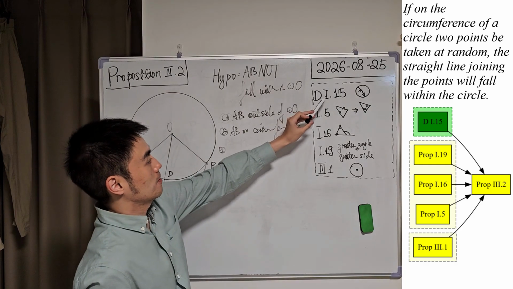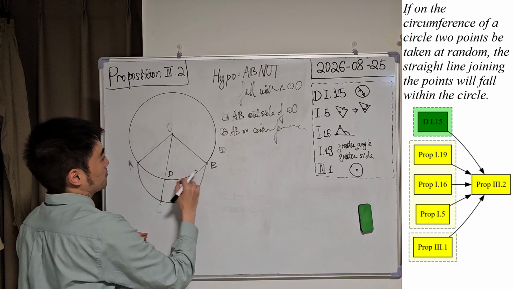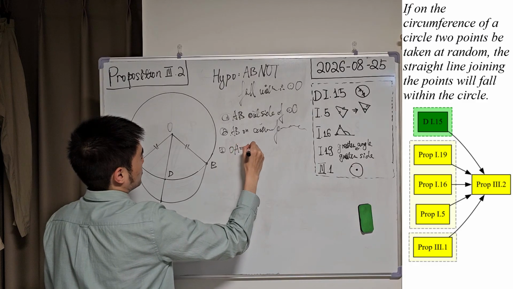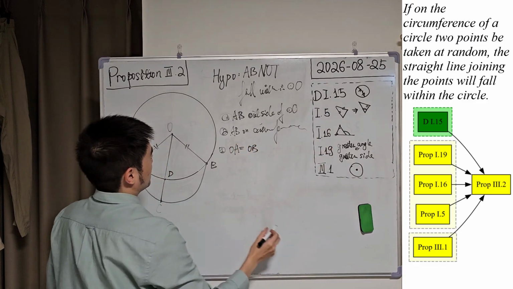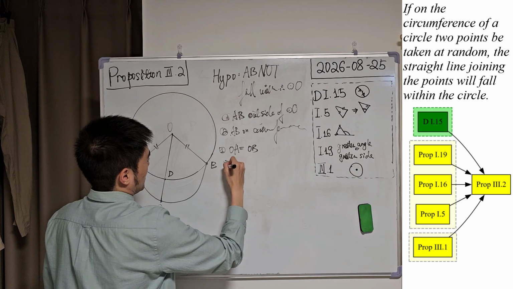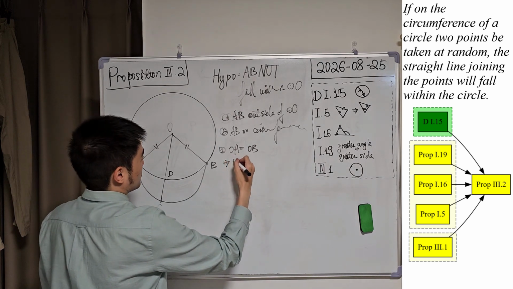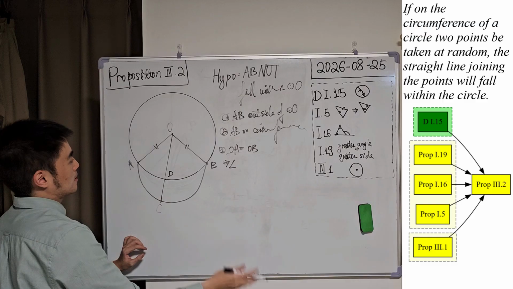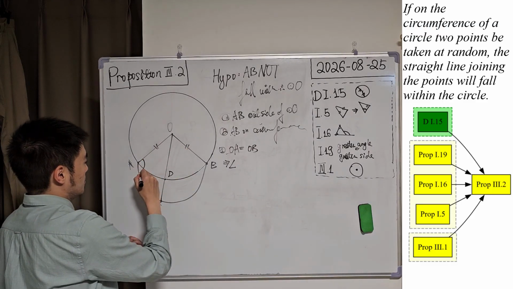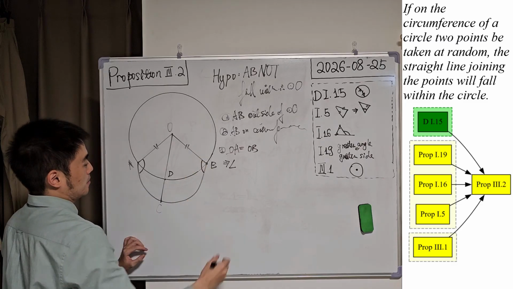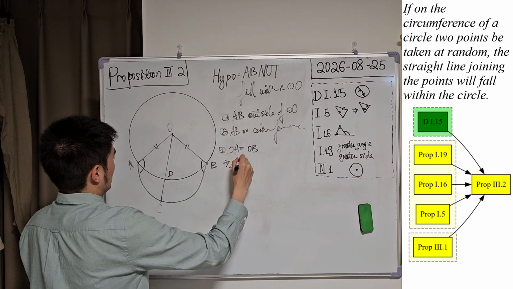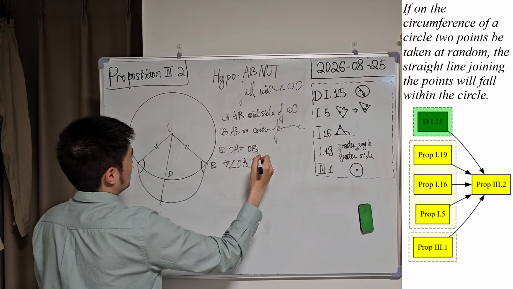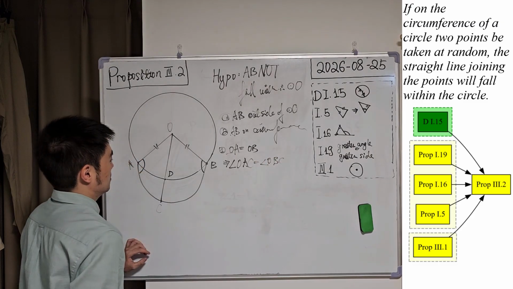Then from definition 15, we know that radii of the circle are equal. So we know that OA is equal to OB, and if we apply proposition 5 from book 1, we know that in isosceles triangles, the angles that are opposite to equal sides are equal. So the opposite angles, this angle and this angle, are equal. So angle OAC is equal to angle OBC.